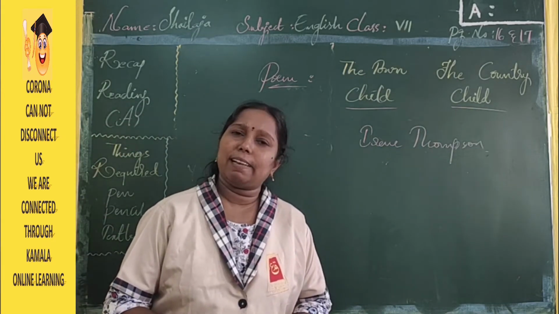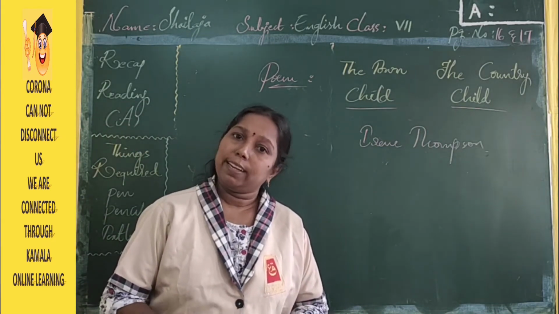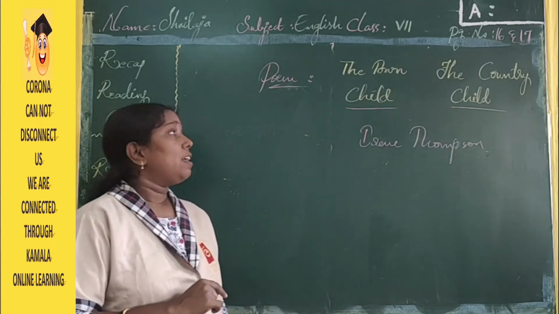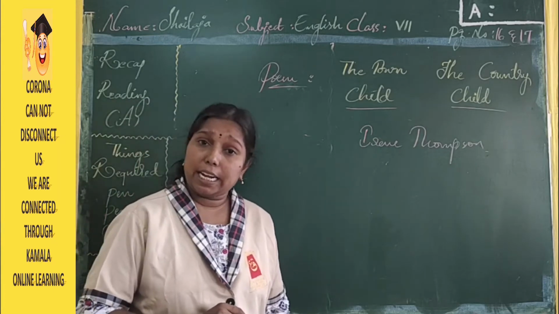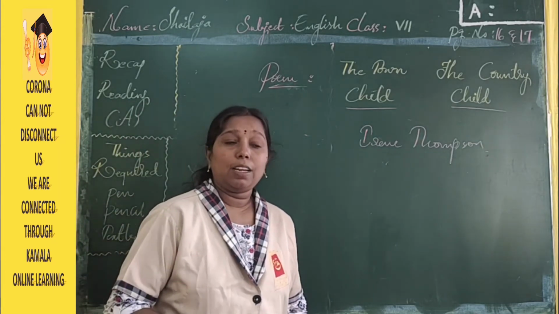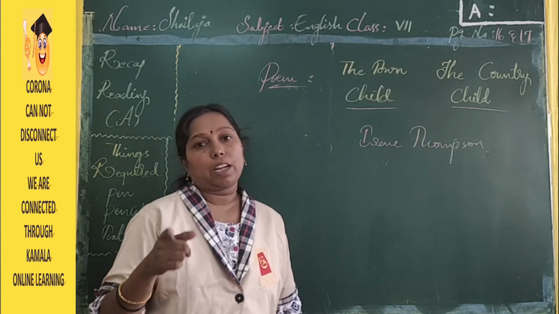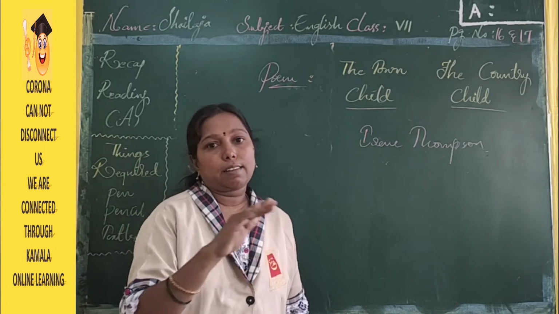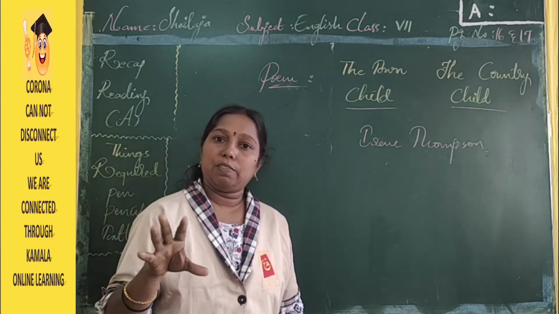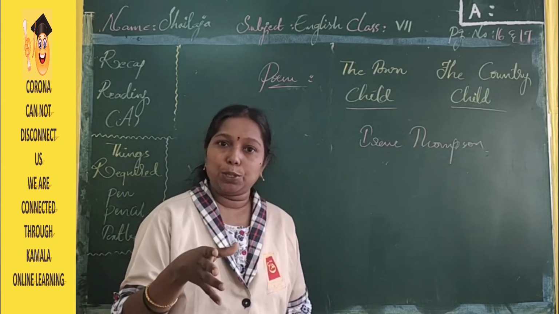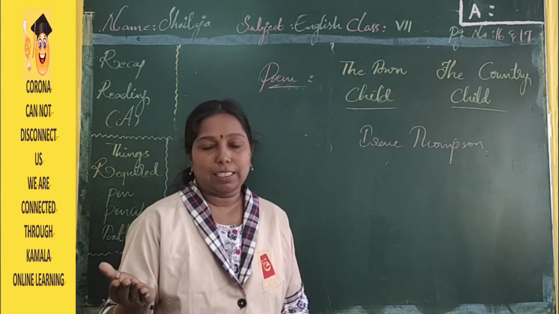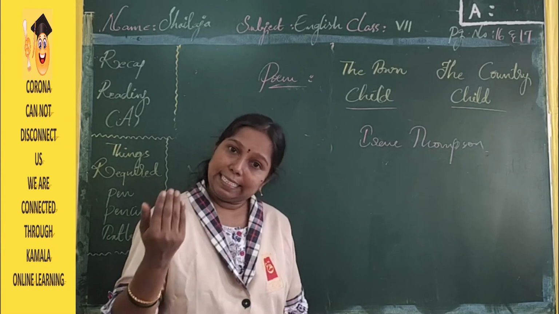Most of his writings are related to society. Actually, that is his specialization as a poet. And the poem, the town child and the country child, before we learn it, first of all, I told you the town mouse and the country mouse lesson. When I ended that lesson, I told you about the mentality of the people and their attitude towards others when they interchange places. I told you in the lesson, right? Now that is a lesson, this is a poem.